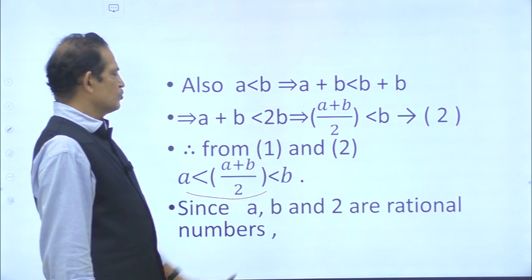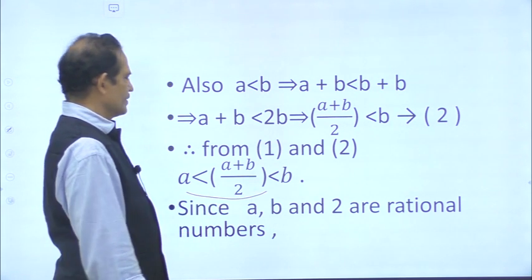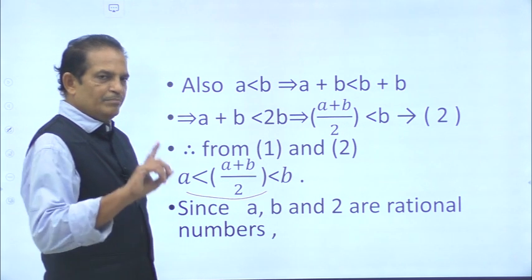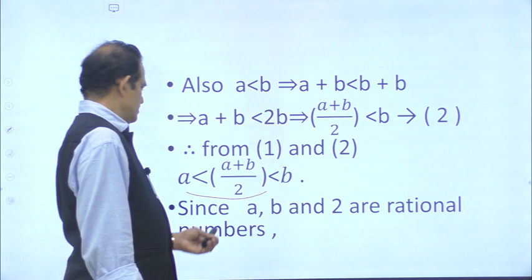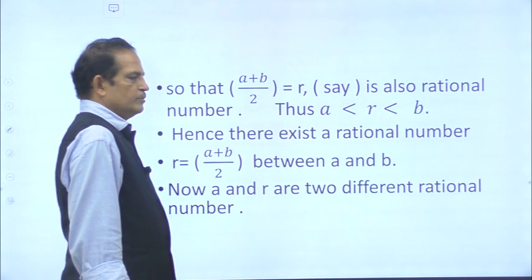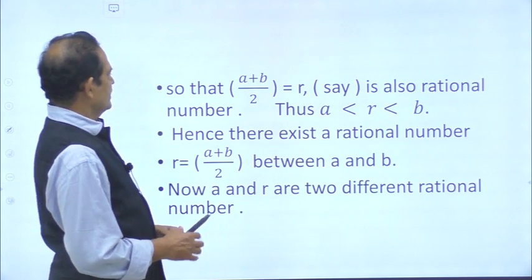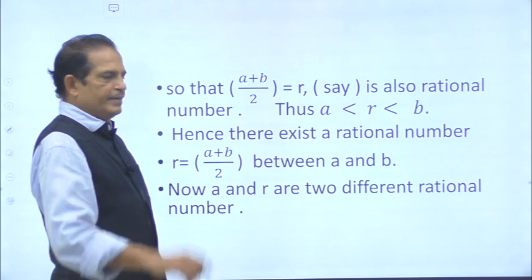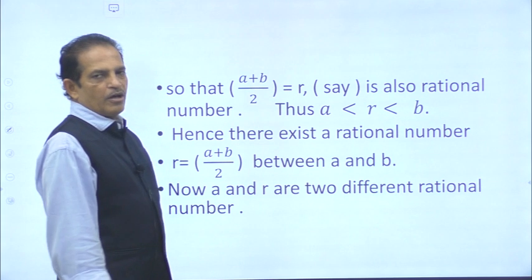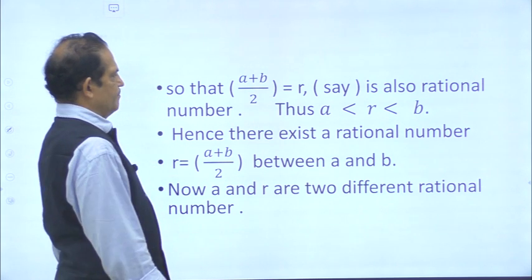Since a, b and 2 are rational numbers, a is a rational number, b is a rational number, 2 is also a rational number. So suppose that (a plus b) by 2, which is a number between a and b, is taken as small r, say.